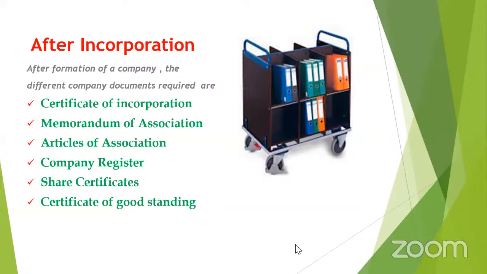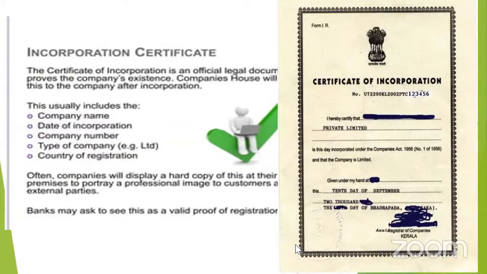The first one is the certificate of incorporation. It is an official legal document which proves the company's existence also. It includes everything: the company name, the date of incorporation, the company number, type of the company, country of registration, everything will be enclosed. This incorporation certificate, remember, can be obtained when all the required formalities or documents are filed with the registrar along with the requisite fee, and the scrutiny will be made after this.